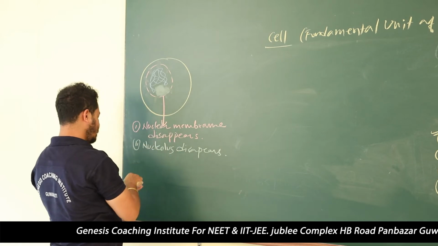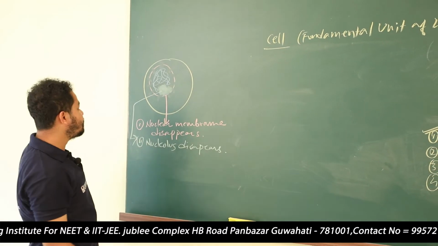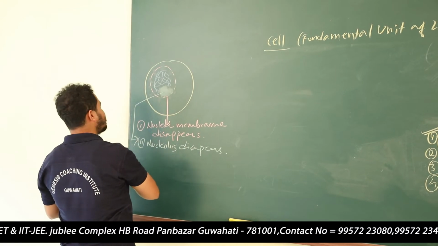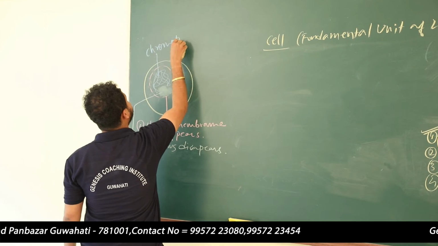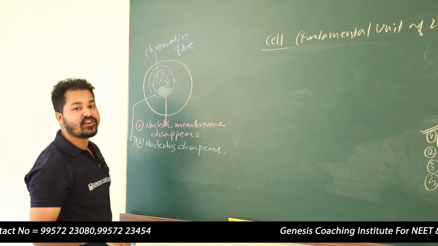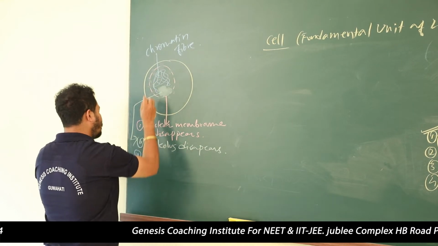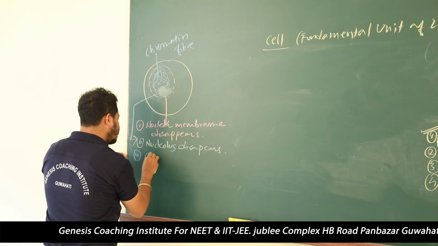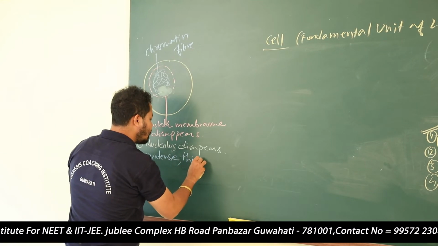The nucleolus has disappeared. This is known as a chromatin fiber. This chromatin fiber is a very thin, thread-like structure. So number three, what will happen? This chromatin fiber will become condensed. They will condense and become thick.